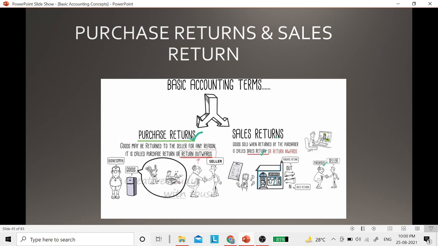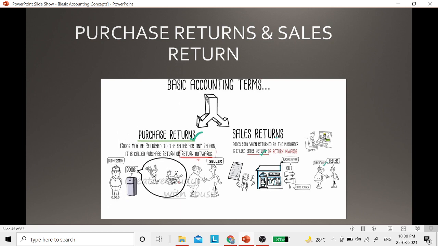Many a times students are confused with purchase return and sales return, whether it is return outward or return inward. So how you will identify it, how you will remember it? When I purchase goods and I am returning it back, meaning I am sending it out, I am returning it to the supplier. So goods are going out from my business, so it will be considered as outward, return outward. And what is sales return?